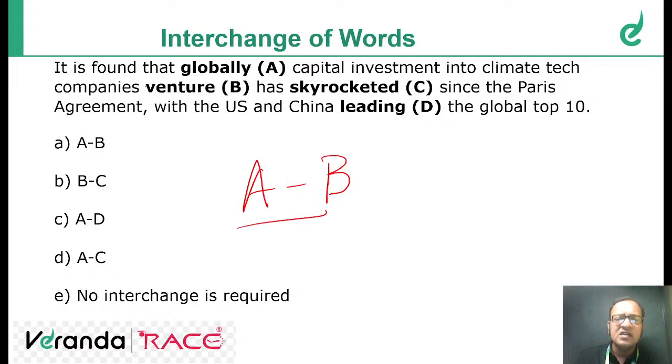Because here I can see venture capital. Venture capital means you must have heard about venture capitalists. Venture capitalists are those people who raise equity and provide capital for entrepreneurship, they provide the capital investment into new businesses. So they are known as venture capitalists. So it's found that globally, venture capital investment into climate tech companies has skyrocketed. So on a global level, the investment into climate tech companies has increased, has skyrocketed. What do you mean skyrocketed? Means it has increased to a very large extent. So AB is the answer. Let me mark the answer as AB.